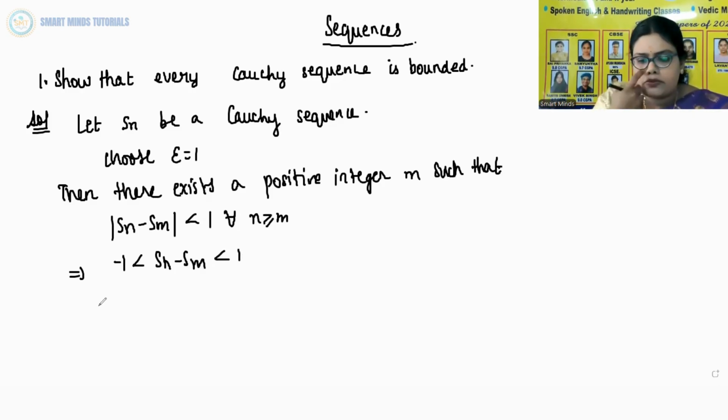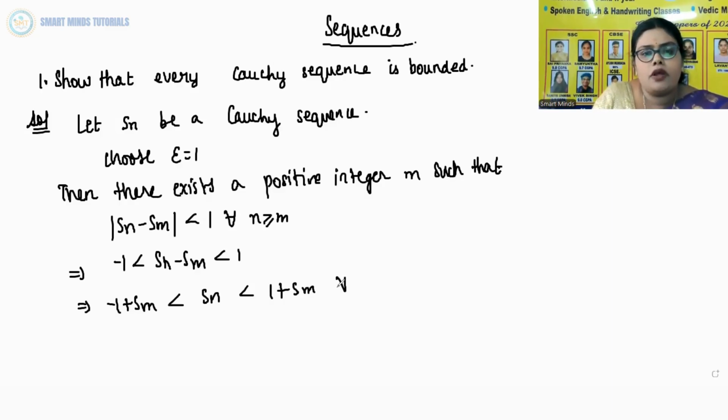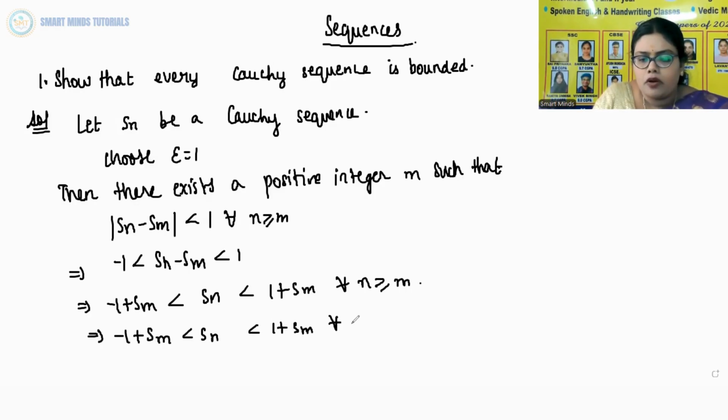Now what we will do is add Sm on all sides. So we will get minus 1 plus Sm less than Sn less than 1 plus Sm, for all n greater than or equal to m. So now we can write minus 1 plus Sm less than Sn less than 1 plus Sm for all n greater than or equal to m. This is equation number 1.